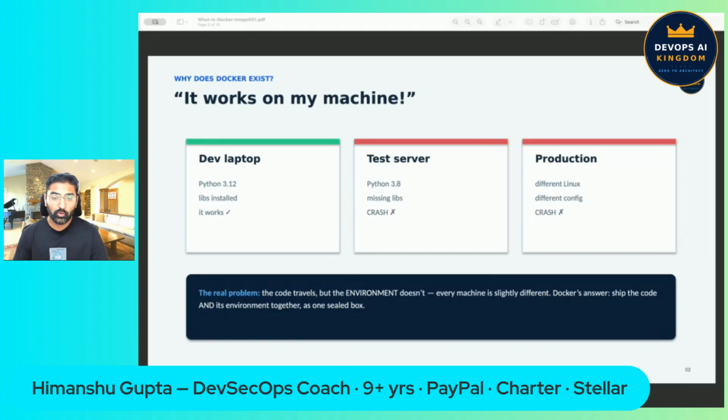Here is the real problem. The problem was never the code. The problem is that the environment around the code, meaning the operating system, the libraries, the settings, is slightly different on every machine. The code travels from machine to machine, but its environment does not travel with it. Docker exists to kill exactly this problem.